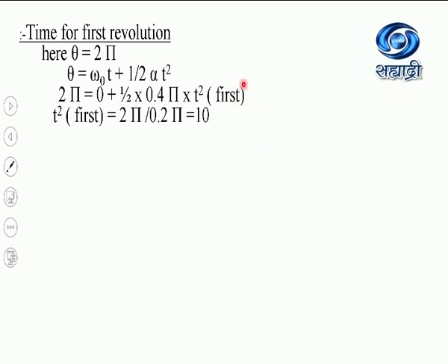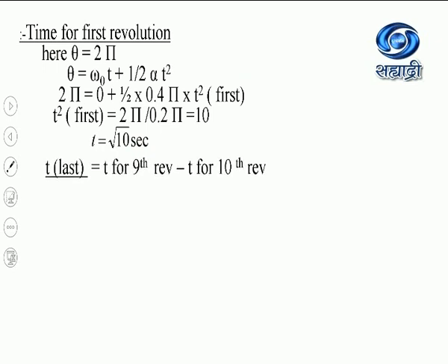Now if I simplify the equation, you will get the time for the first revolution as root 10 seconds. Now after that I have to calculate the time for the last revolution. In this case, if the time for the 9th revolution is subtracted from the time for the 10th revolution, we will get the time for the last revolution.